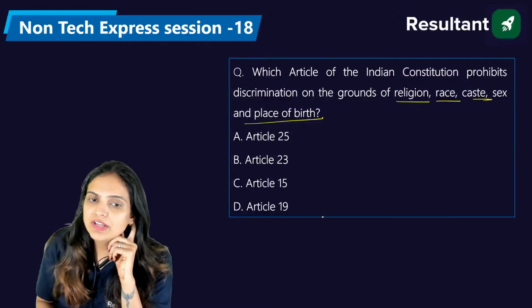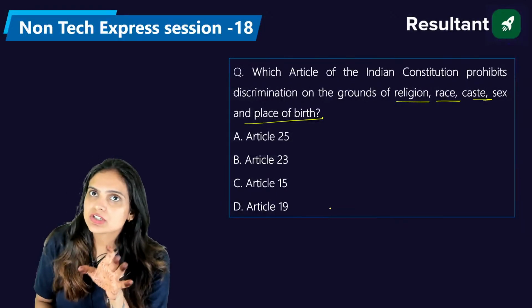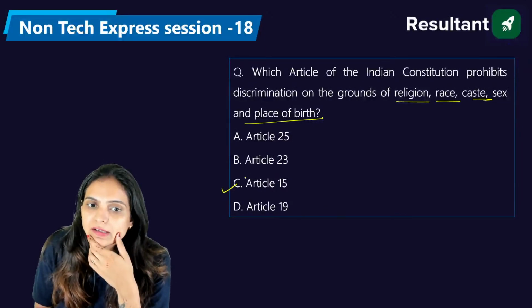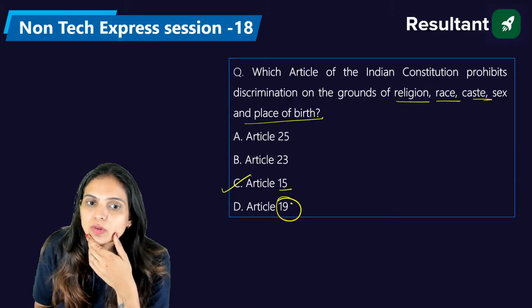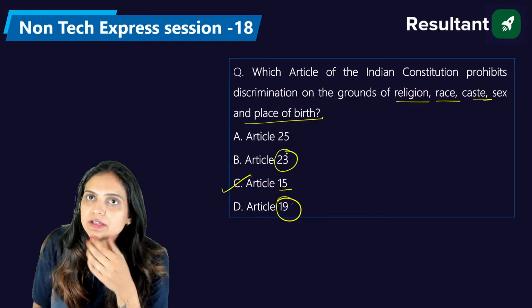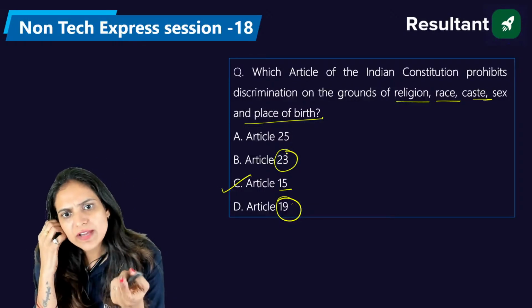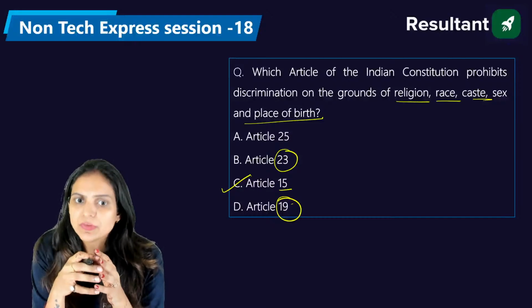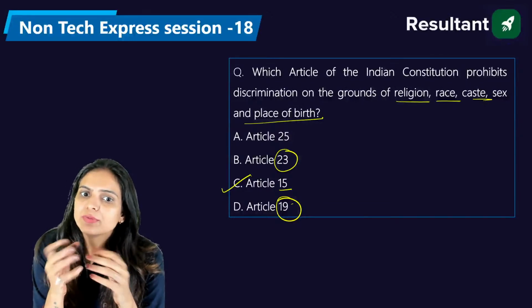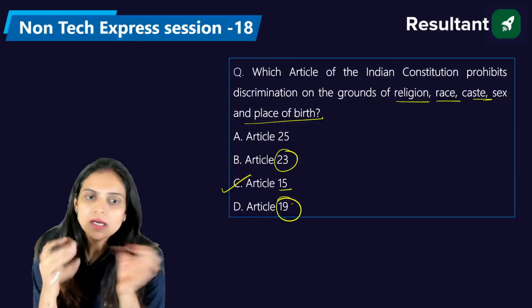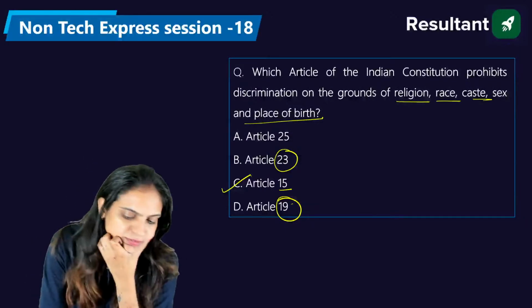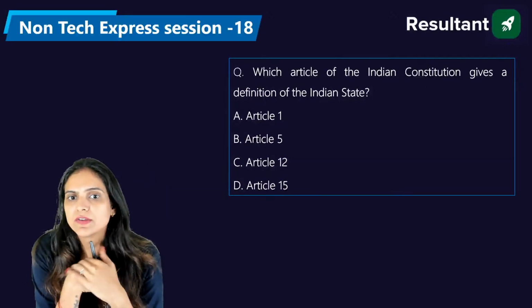Article 15 says that there will be no discrimination on the grounds of religion, race, caste, sex, and so on, right? So Article 15 is the right answer. Article 19, we all know. What is there in Article number 23? That is also discussed: nobody can be pressured into forced labor, right? Article 25 deals with the right to pursue any religion; you can propagate it, you can follow it, right?